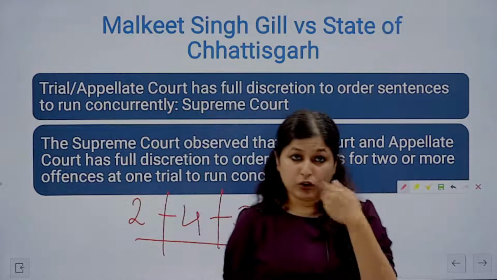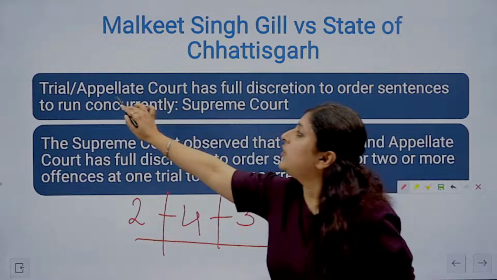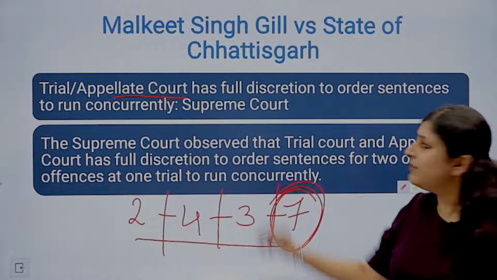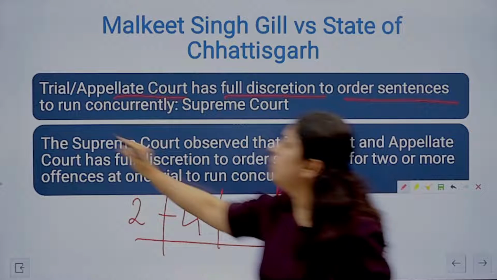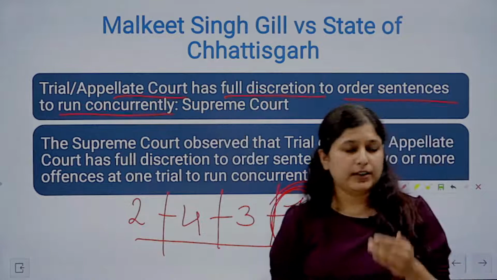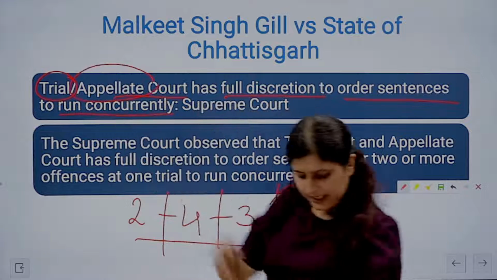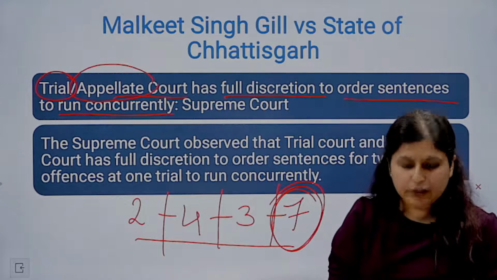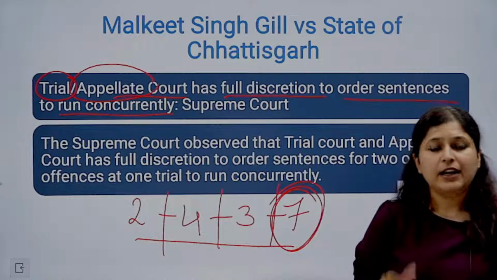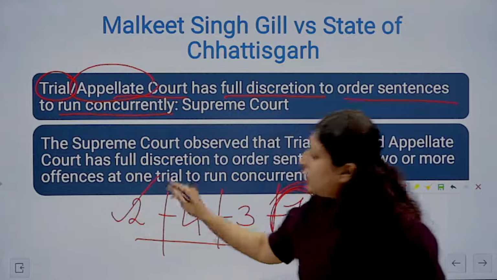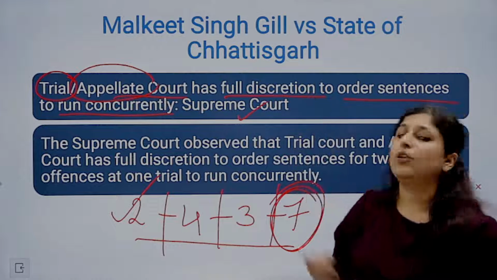Now what happened in this case in this relation? It has been said that the trial or appellate court has full discretion or full authority to order sentences to run concurrently. Please understand, the trial court is where your trial is, and the second is where your appeal is, that is your appellate court. Both the appellate court as well as the trial court have full power that they can decide whether these punishments should run concurrently or consecutively. It is the discretion of these courts.